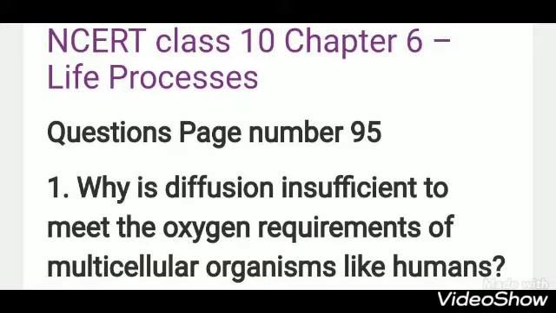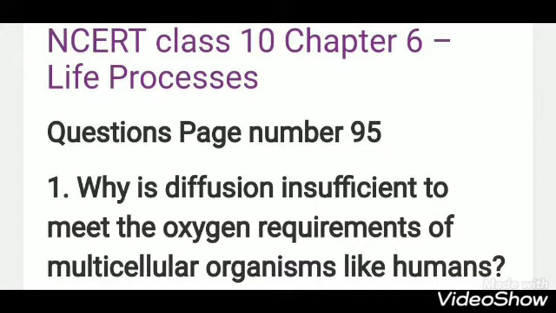Now the first exercise of in-text questions is on page number 95 and its first question is, why is diffusion insufficient to meet the oxygen requirements of multicellular organisms like humans? As we all know, multicellular organisms like humans have a very big body and require a lot of oxygen to diffuse into the body quickly in order to meet the oxygen requirement.